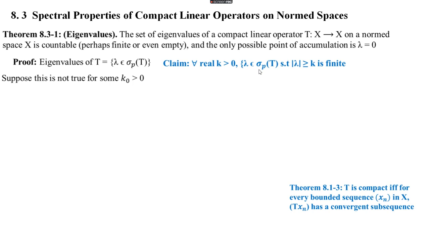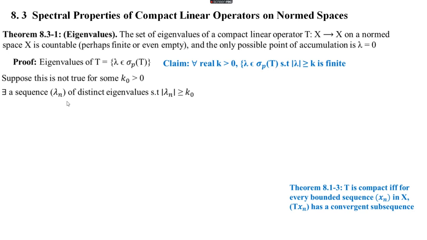Suppose this is not true; we are assuming that this is not true. That means there exists a k naught greater than 0 such that this result is not true for that k naught. That means there exists a k naught greater than 0 such that the set of all lambda belonging to sigma p of T such that modulus of lambda is greater than or equal to k naught is infinite. Not finite, that means infinite. That is, there are infinitely many lambda in sigma p of T.